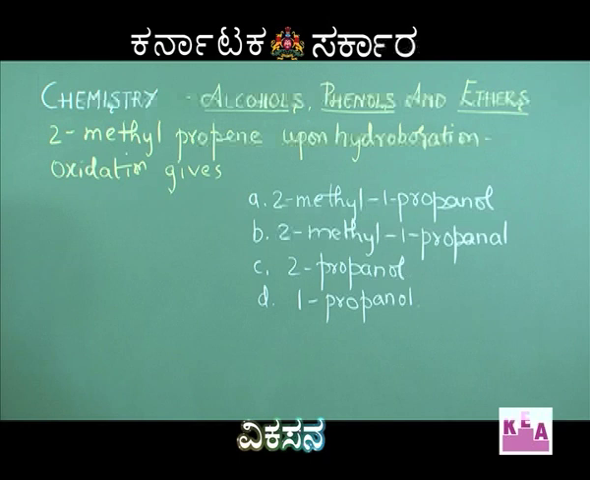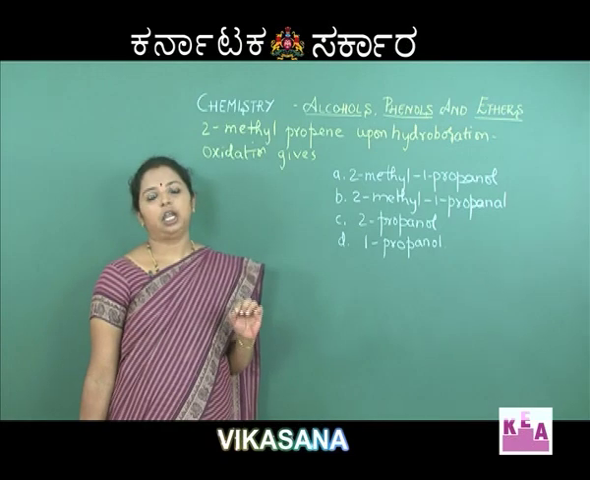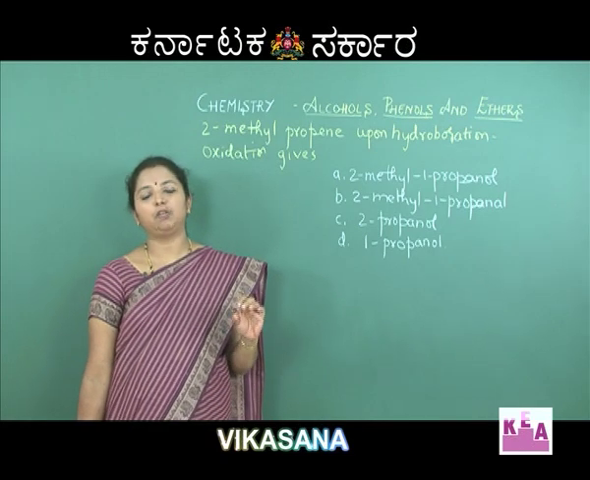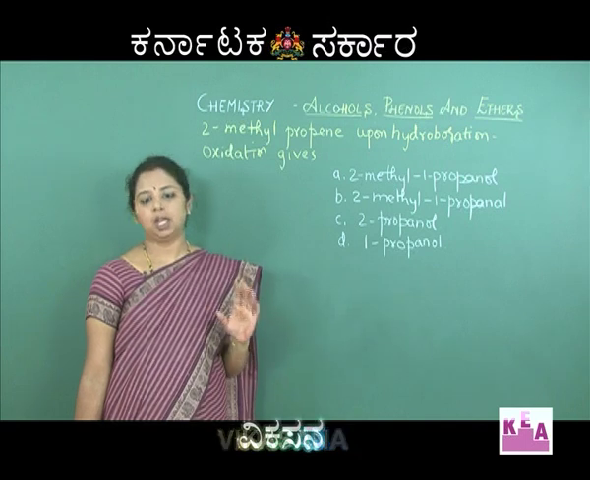The next question: 2-methyl propene upon hydroboration oxidation gives option A 2-methyl 1-propanol, option B 2-methyl 1-propanol, option C 2-propanol, option D 1-propanol. Now, how do we solve this? Always remember, the hydroboration reaction is mainly for producing primary alcohols.